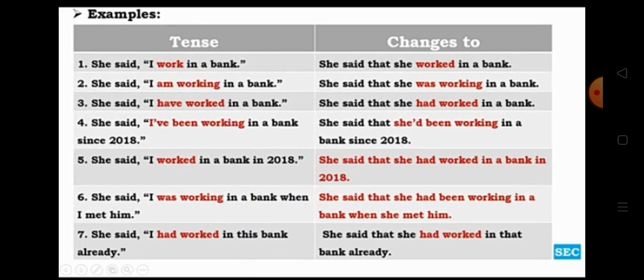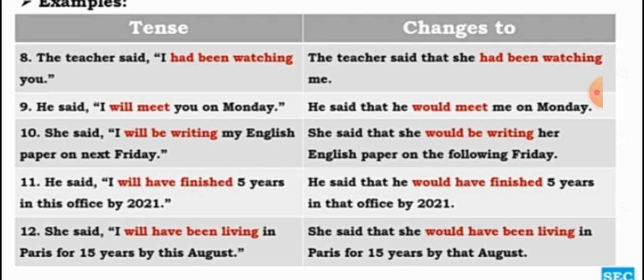She said, "I was working in a bank when I met him." I was working means past continuous. She said that she had been working in a bank when she met him. I met him became she met him. That is in past perfect continuous tense. She said, "I had worked in this bank already." Past perfect tense. She said that she had worked in that bank already. These are the changes.